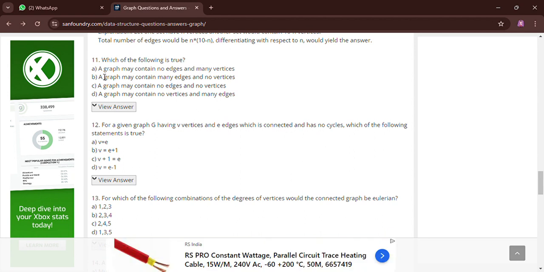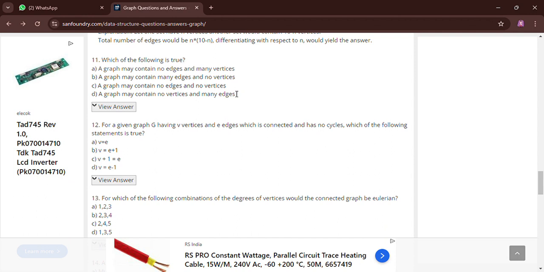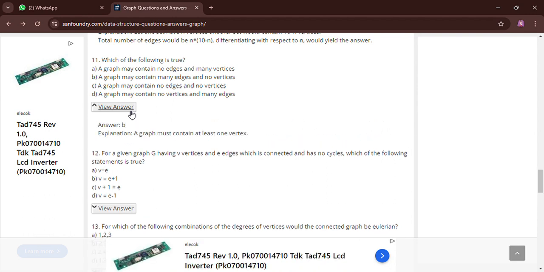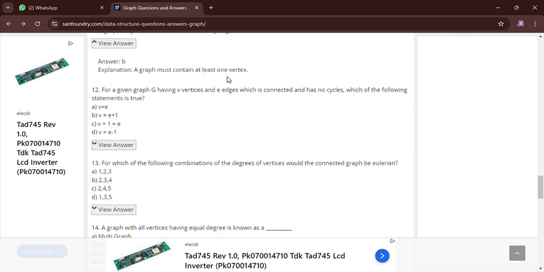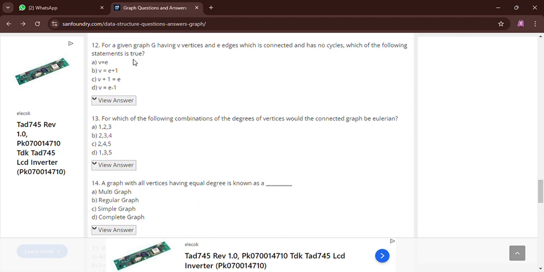Next question, which of the following is true? Option A, a graph may contain no edges and many vertices. Option B, a graph may contain many edges and no vertices. Option C, a graph may contain no edges and no vertices. And the last option, a graph may contain no vertices and many edges. The correct answer will be A: a graph may contain no edges and many vertices. It means we have just one vertex, and here is a second vertex. These are two graphs, you can see. So a graph must contain at least one vertex.